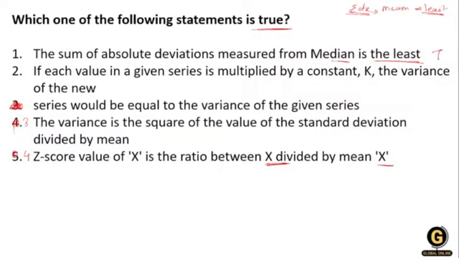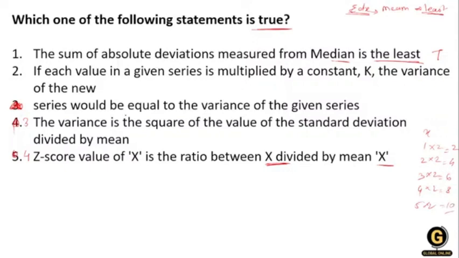This is a true option. Now the next option is given: if each value in the given series is multiplied by the constant k. Whatever the series is given, that is 1, 2, 3, 4, 5, and we multiply with 2, suppose the constant k is 2, so it is 2, 4, 6, 8, 10.